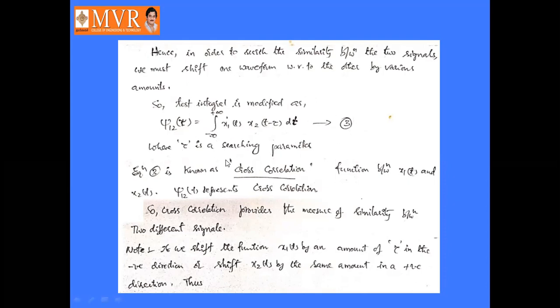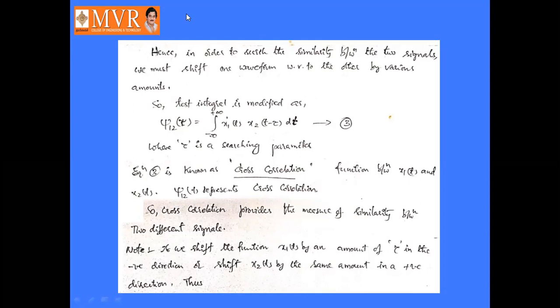So this equation number 3 is known as the cross correlation function between x1(t) and x2(t), where J12(tau) represents the cross correlation function. So how is this cross correlation represented? J12(tau) is equal to the integral from minus infinity to infinity of x1(t) into x2(t minus tau) dt.